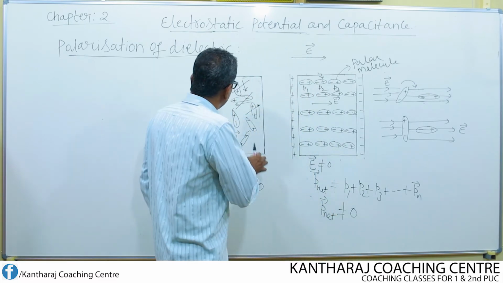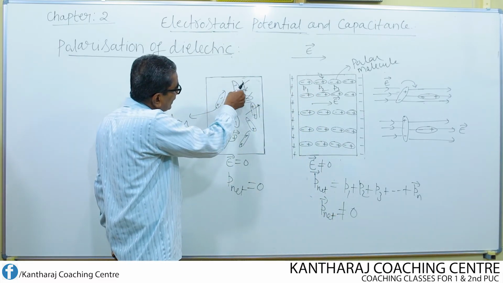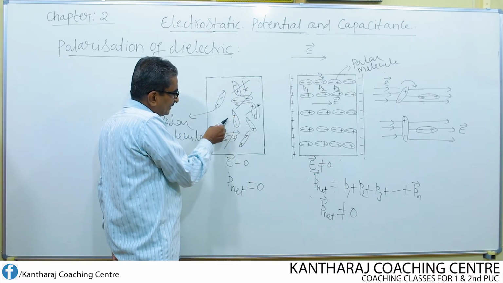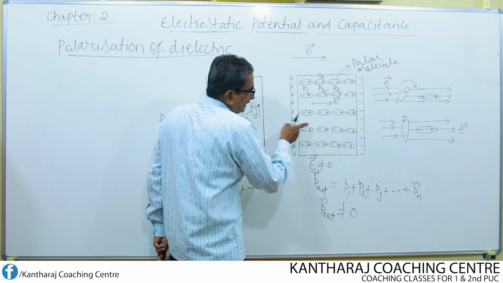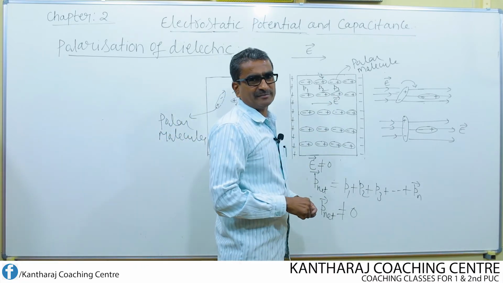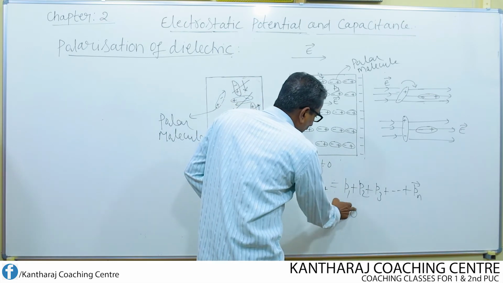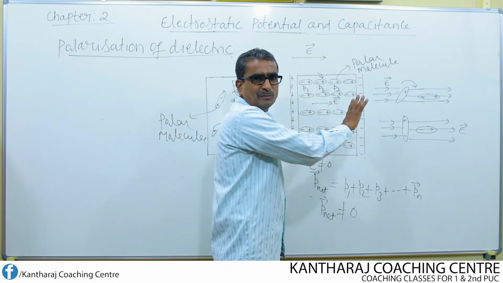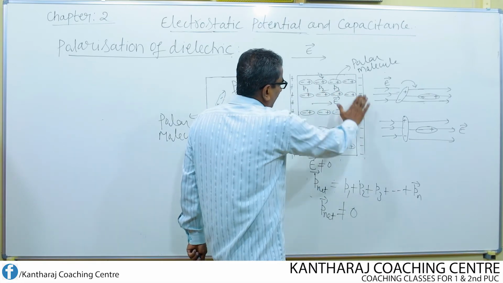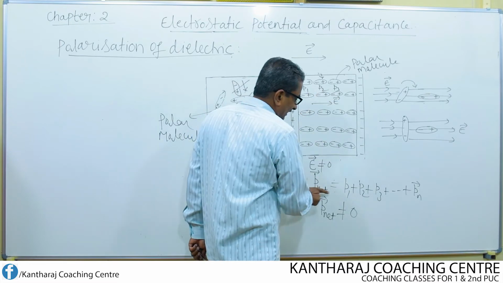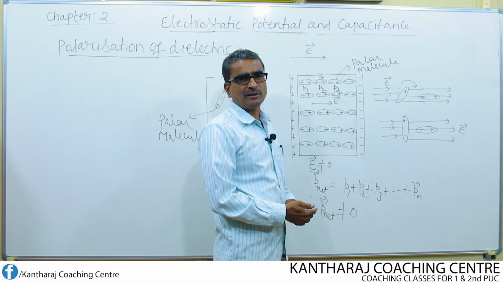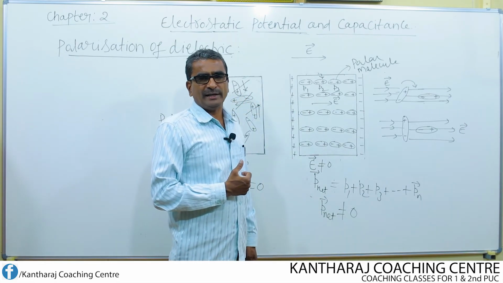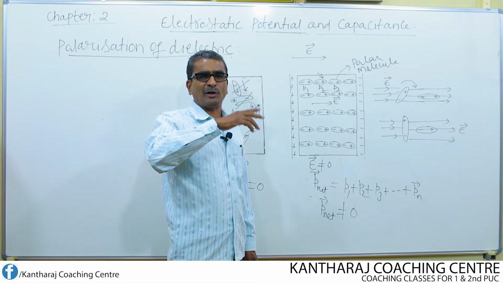So this is how each of the molecules turns like this, also turns like this. This one, which is initially vertical, turns like this, and the one which is inclined also turns like this. They all get arranged uniformly. Now the net dipole moment is not equal to 0. Each dipole possesses its own dipole moment. If I add the dipole moments of all the molecules, say for example P1, P2, P3 like this, it is not found to be equal to 0. So this is one difference we can notice between the non-polar molecules and polar molecules.